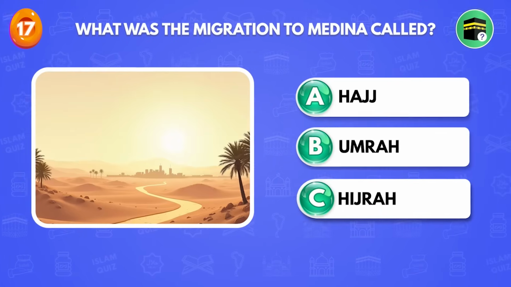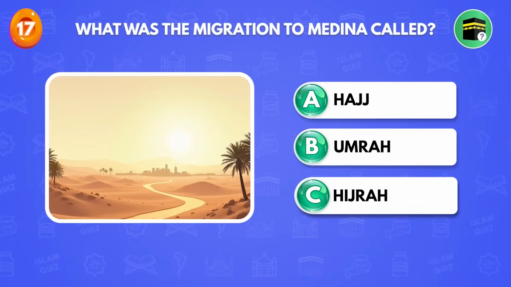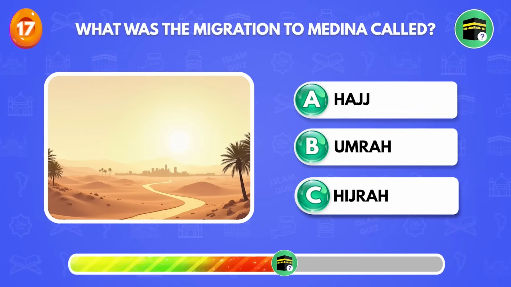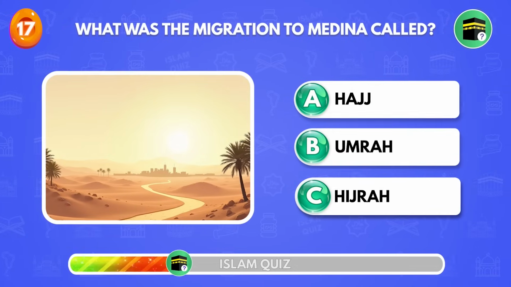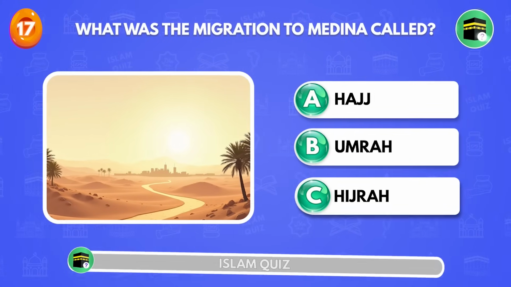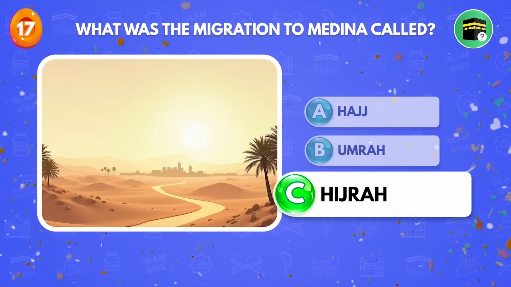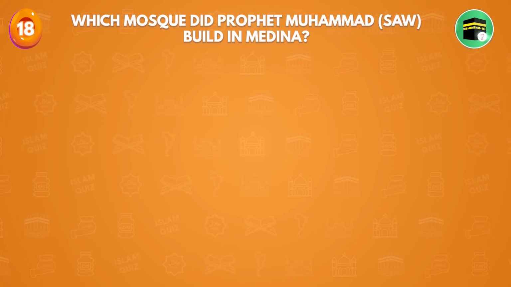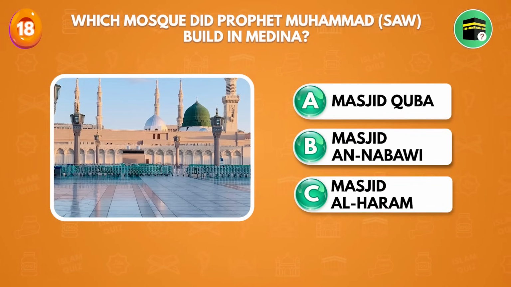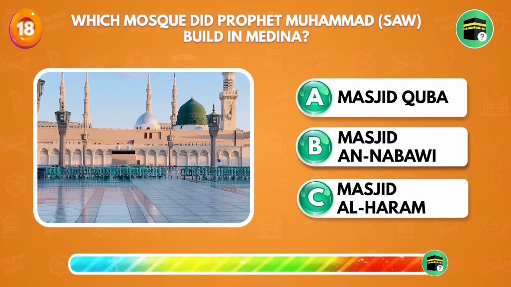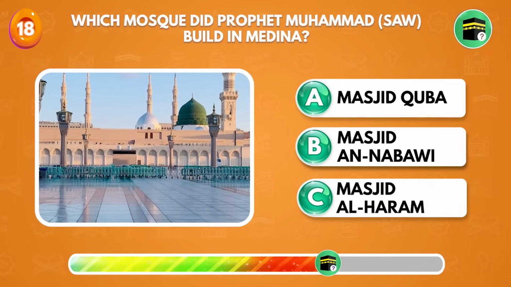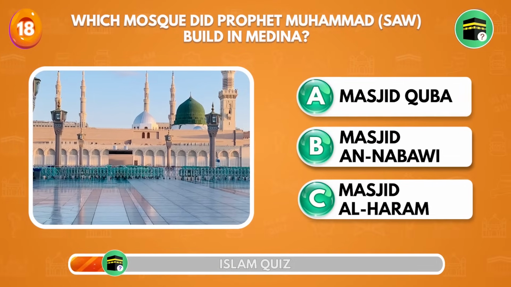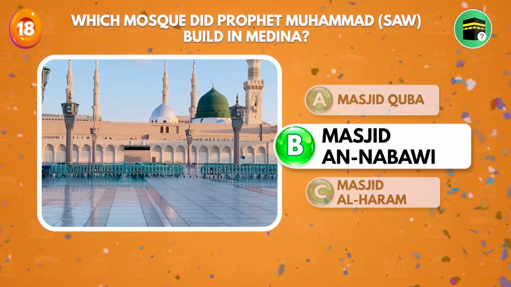What was the migration to Medina called? Hijrah. Which mosque did Prophet Muhammad sallallahu alaihi wasallam build in Medina? Masjid al-Nabawi.